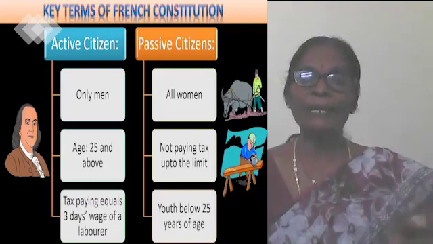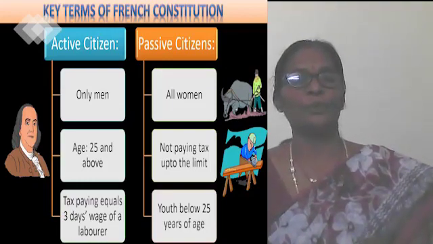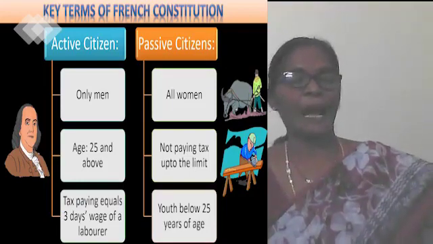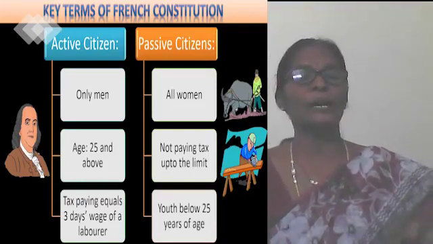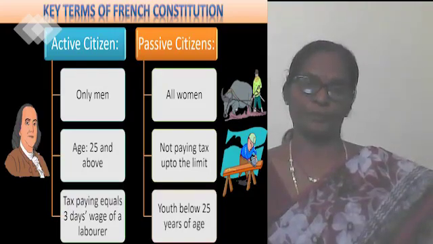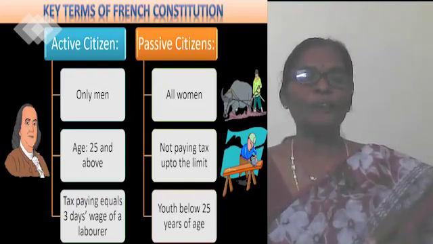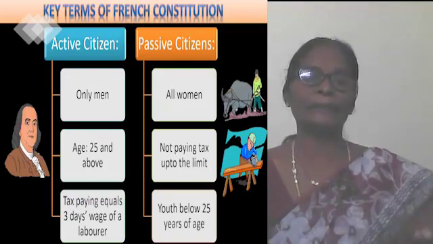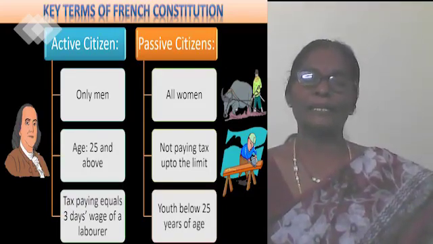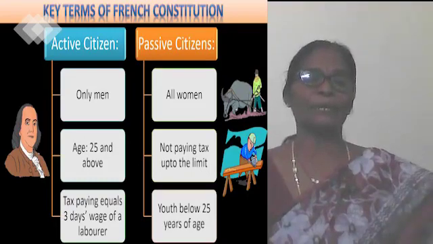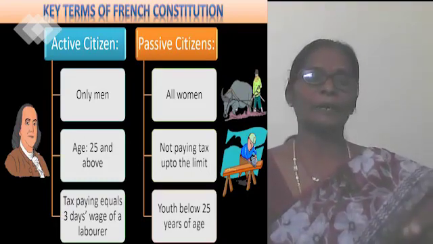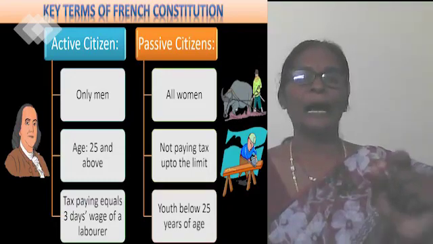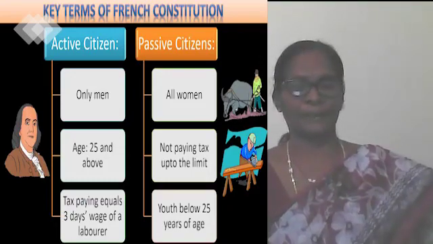The remaining men and women were called passive citizens, and they did not have the right to vote. To qualify as an elector, and then as a member of the National Assembly, a man had to be a highest taxpayer.